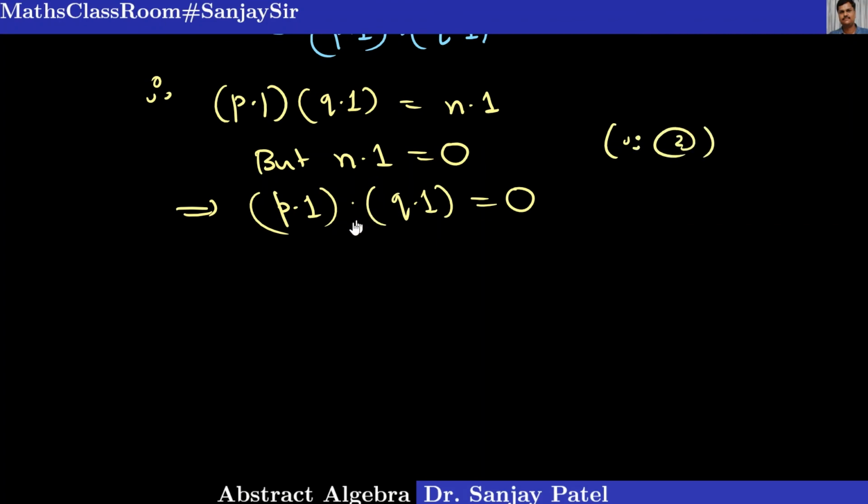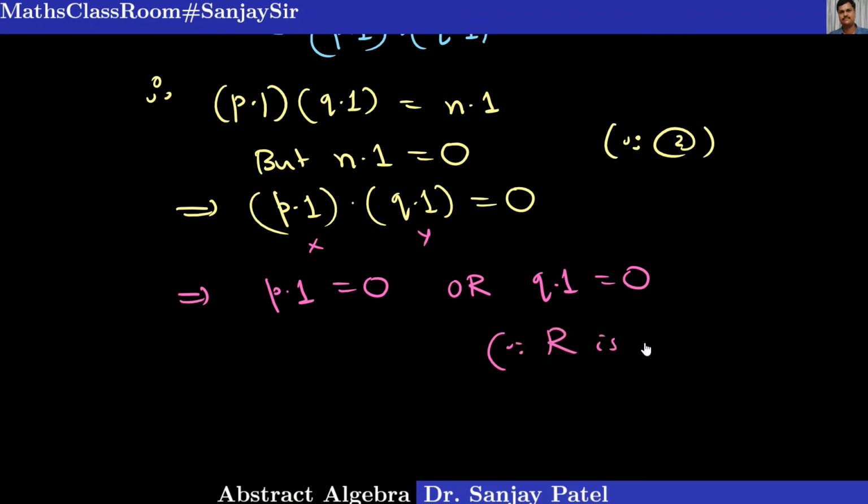Okay. Now this is one element x, this is another element y, and x into y equal to 0 implies either x is equal to 0 or y equal to 0, because these elements are the elements of the integral domain. So p into 1 equal to 0 or q into 1 equal to 0, because R is an integral domain. So we are in the integral domain, so x into y equal to 0 implies either x is 0 or y is 0. R has no 0 divisors.